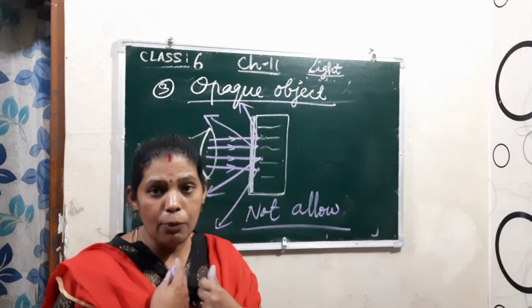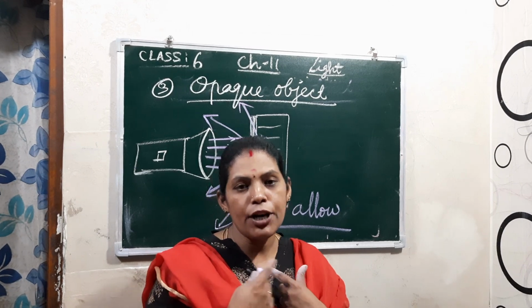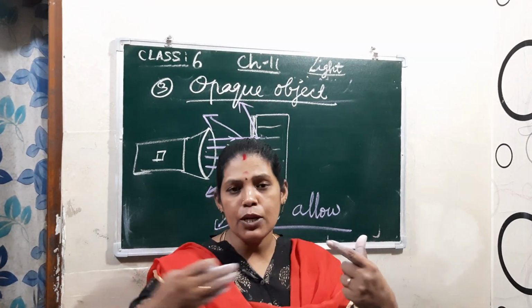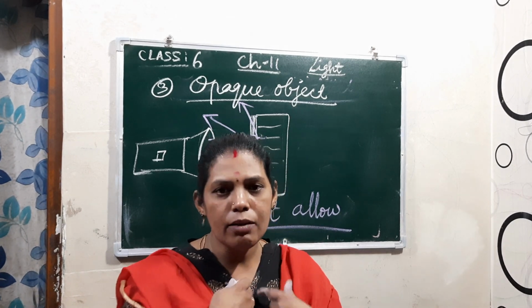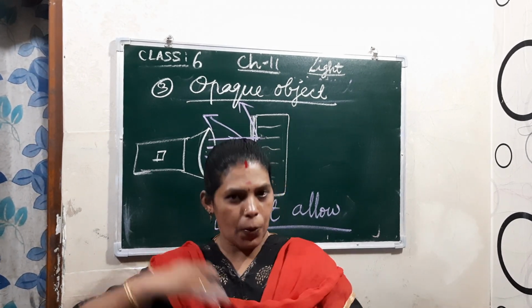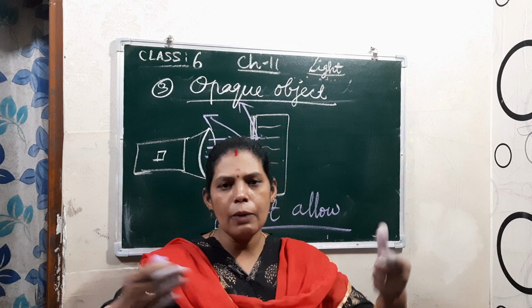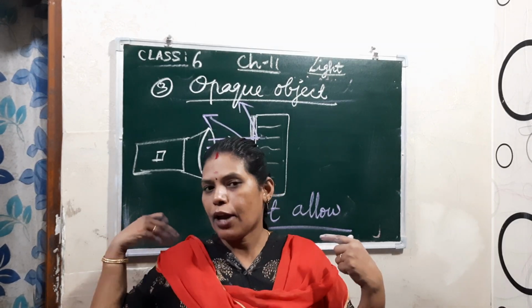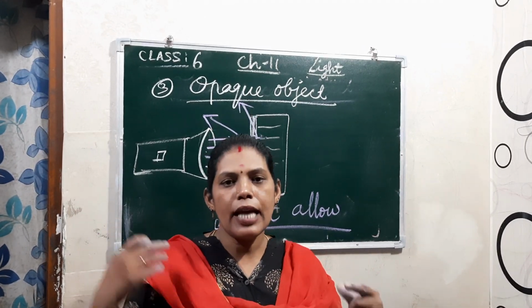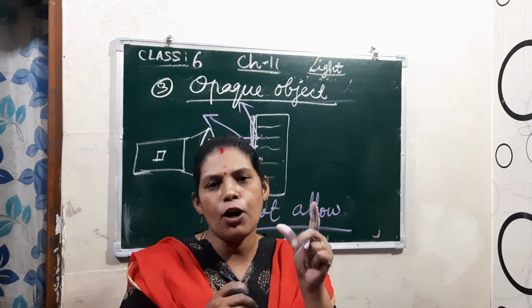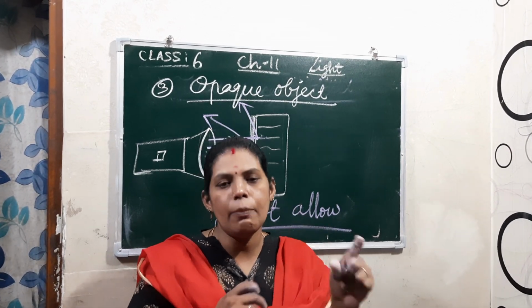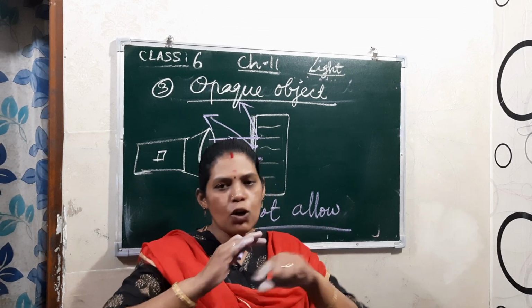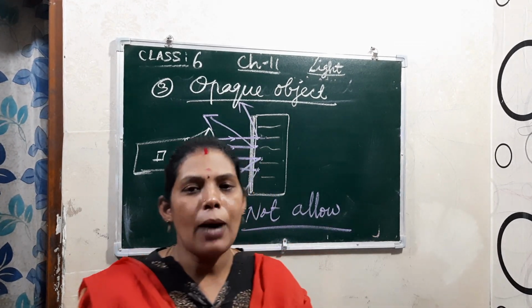Okay, our human body, which example? If the light passes through the human body, can you see something that is kept behind me? No, because my body will not allow the light to pass through. It reflects, and some will be absorbed. So you cannot see what is behind me. So that means it is an opaque body. The human body is an opaque body. The book is an opaque body. Table, wood, it is an opaque body because it will not allow the light to pass through.